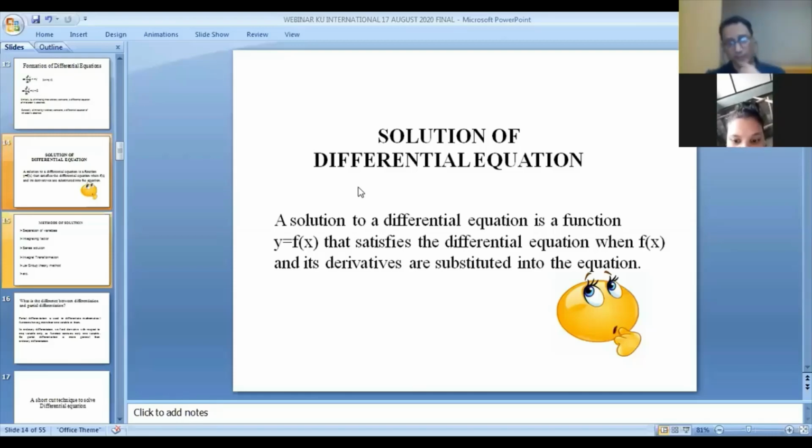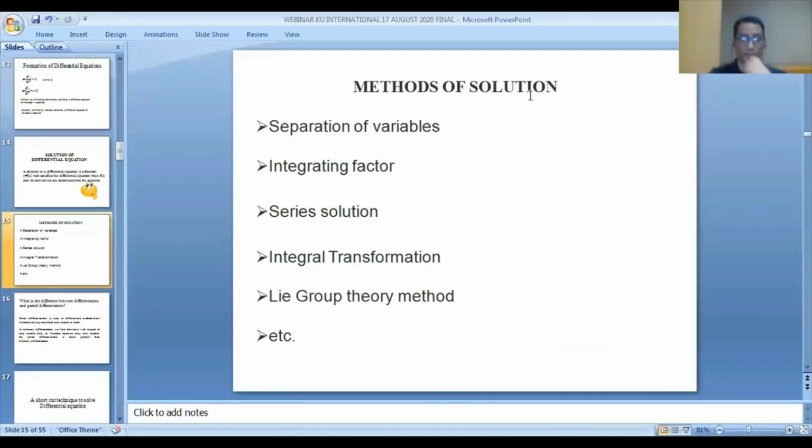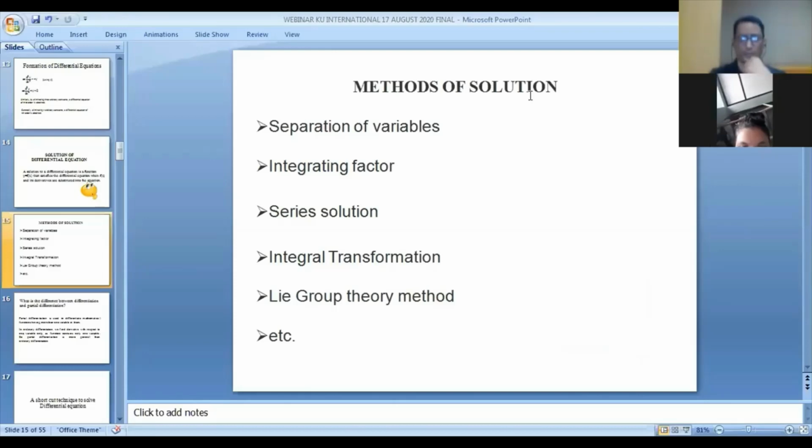There are different methods of solution. Separation of variables, integrating factor, series solution, integral transformation, Lie group theory method, etc. I'm going to give you a brief definition of the different methods of solution.